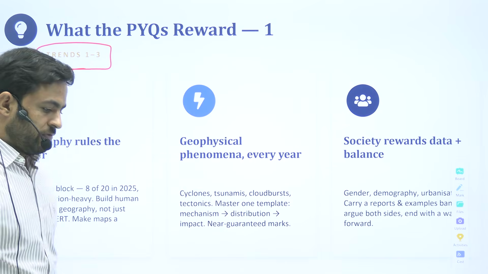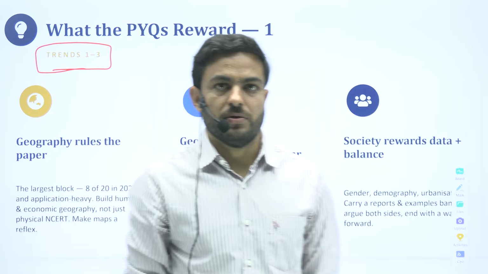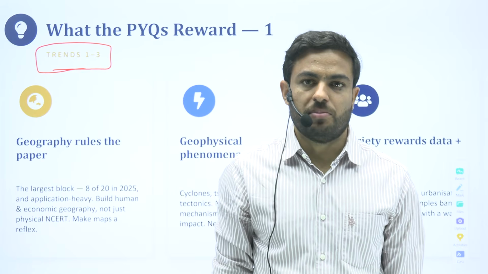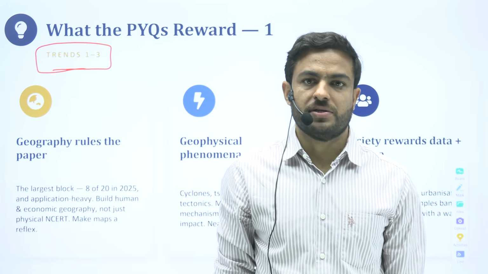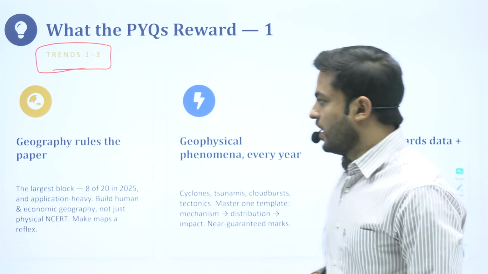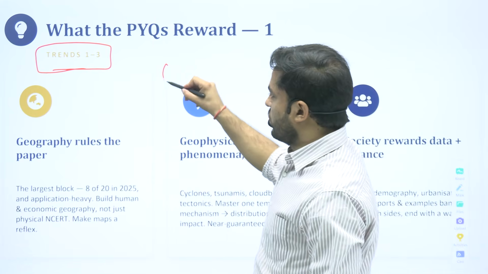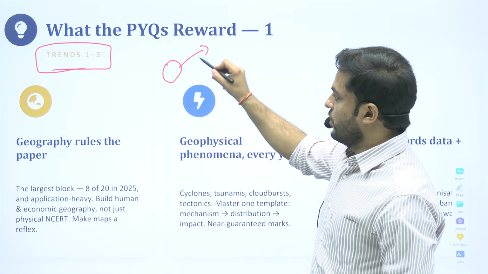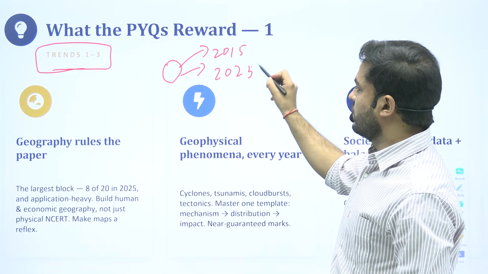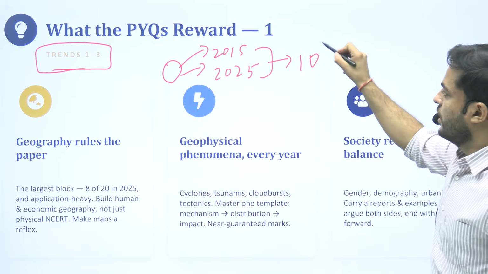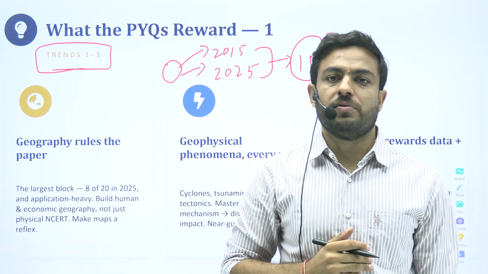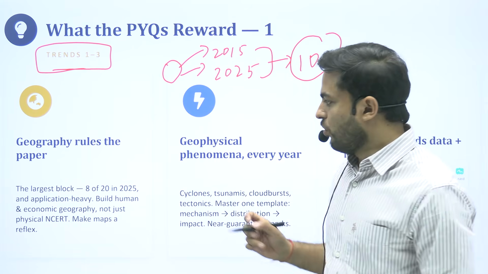We were having a discussion on the previous year questions, and what is the trend? Trend is something that becomes important at all the stages of this examination. And trend is something where you are tracing something particularly. I've already told you what they are asking for globalization. If you look at a question from 2015 to 2025, you would see that they've asked this question, let us say, 10 times. You are able to trace that trend as to what they are particularly trying to ask. And that goes for all the things.